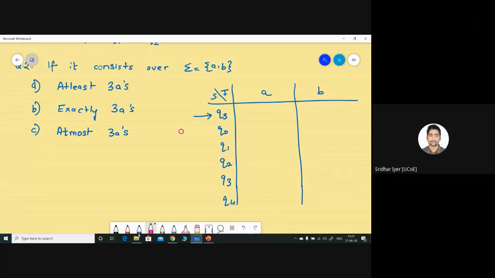Q1 is a state which is having one A. Q2 is having two A's. Q3 is having three A's. What would be Q4? Kindly let me know what would be Q4.